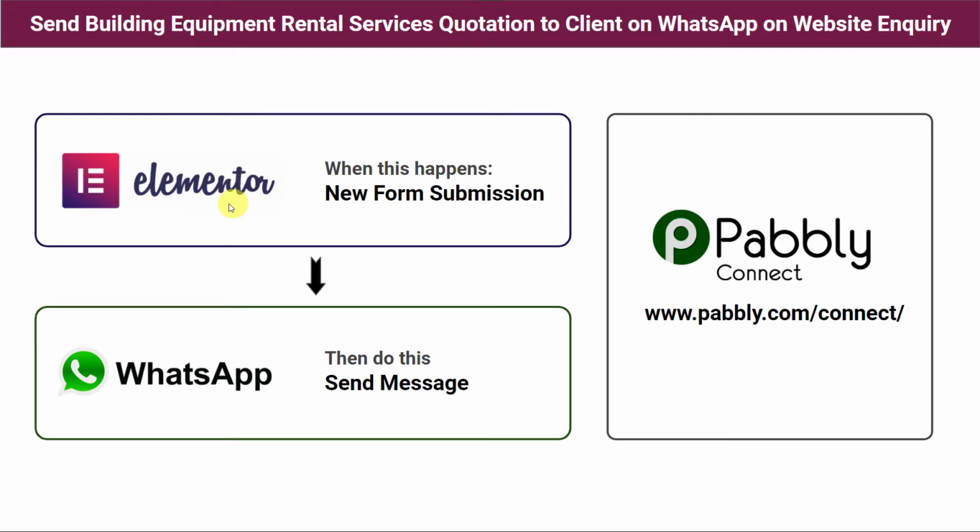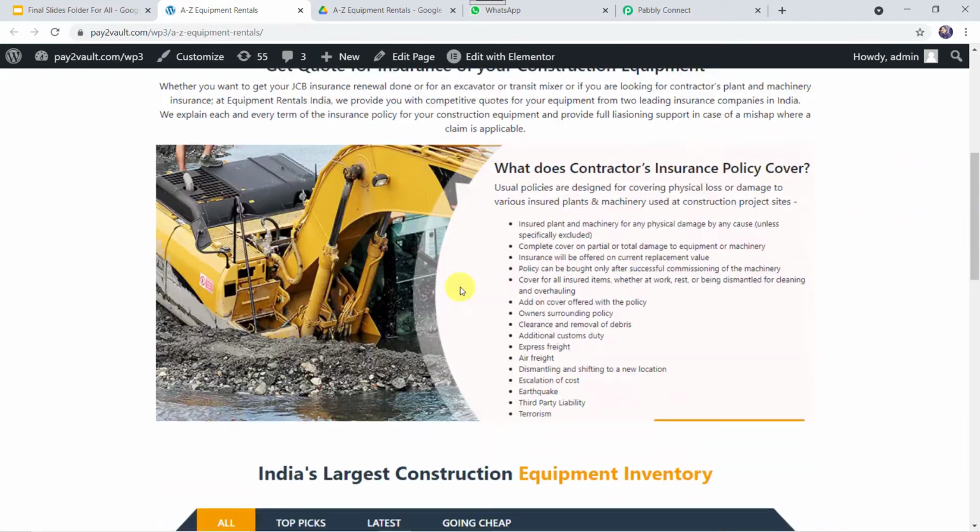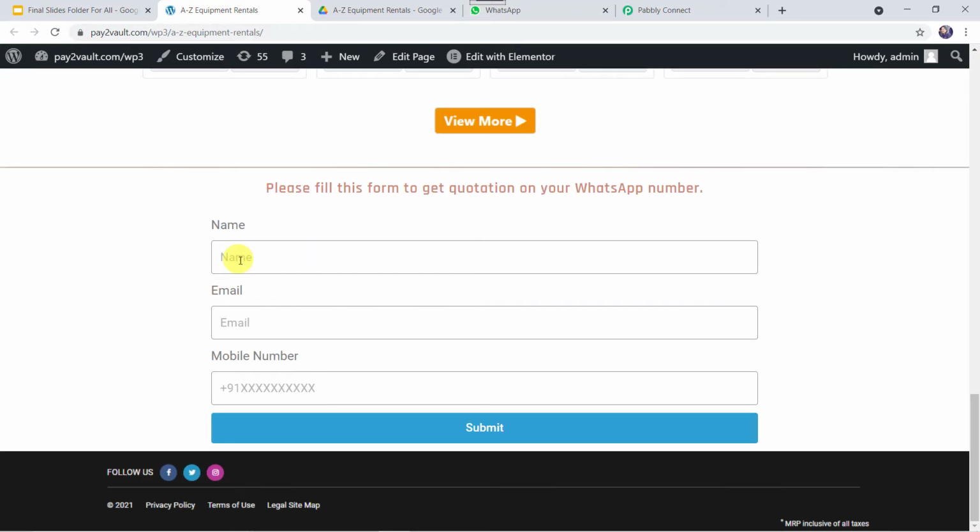Here we are using Elementor form to collect the responses. In place of Elementor form, you can use any other form building software application like JotForms, Pabbly Form Builder or Google Forms, etc. So now let us check this in real time. This is my website page and this is the form which I have attached on this particular website page, and here I have asked for the name, email address and mobile number of the clients.